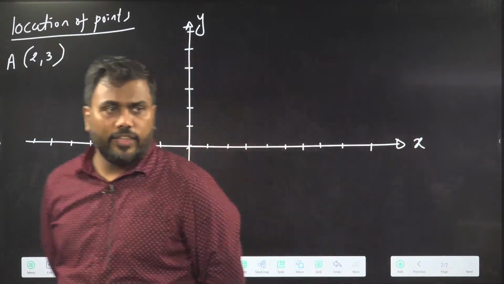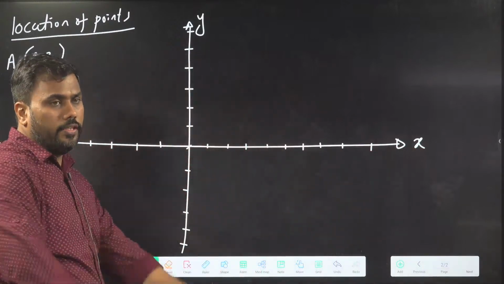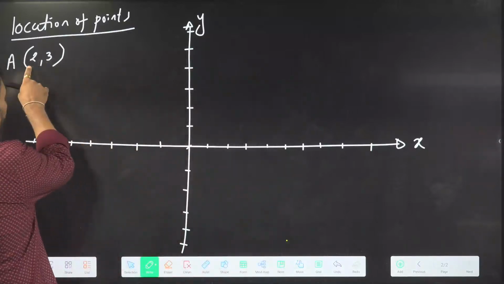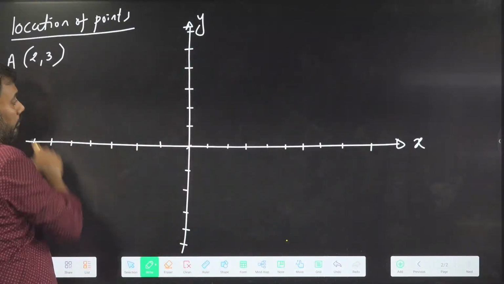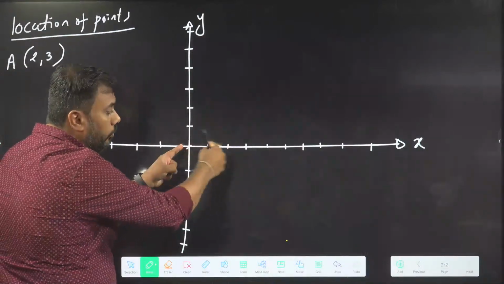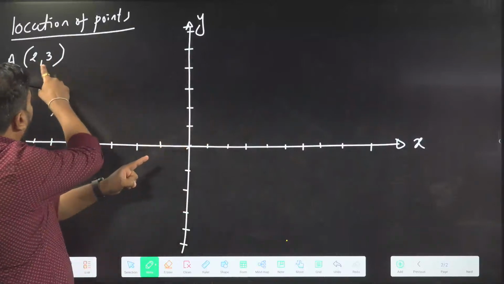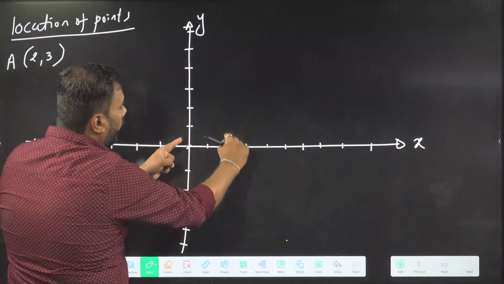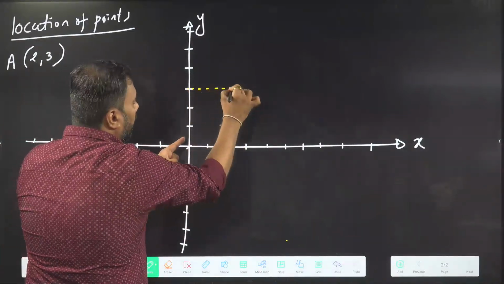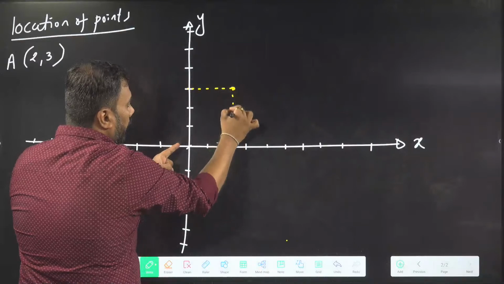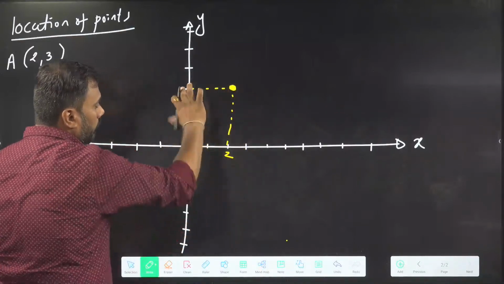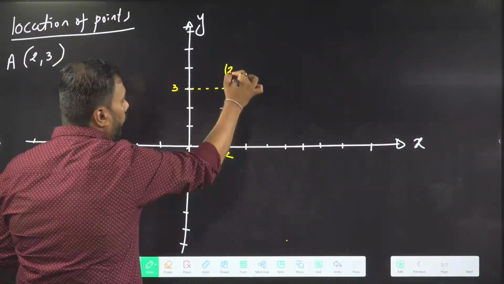Yes, that is in the first quadrant, but we will exactly locate the point. See what I will do. I know the x coordinate of the point is 2. It means I need to travel a distance of 2 units along the x-axis. Then the y coordinate of the point is 3. It means I need to travel a distance of 3 units. So along the y-axis I am going a distance of 3 units, along the x-axis a distance of 2 units. This is 2. This is 3. So here should be the point 2, 3.